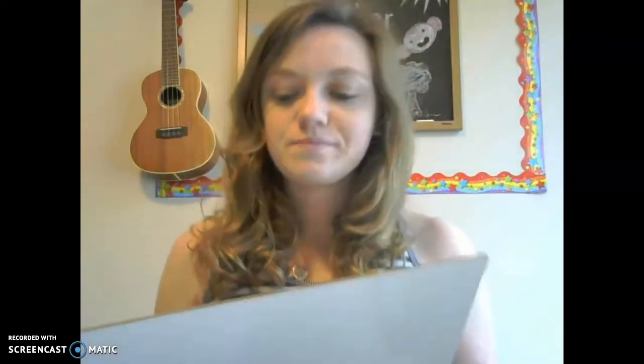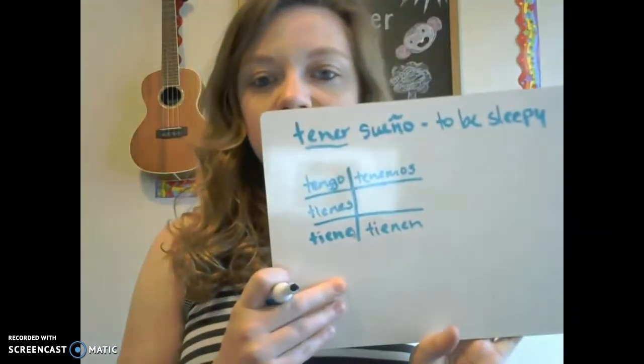One more example just to make sure everybody understands. Let's do tener sueño. Okay, tener sueño is to be tired or sleepy. Let's put sleepy. I think it's more sleepy. I'm always trying to specify to my husband there's a difference between sleepy and tired. For me, sleepy is I need a nap, and tired is I just don't want to move. Okay, tener sueño, to be sleepy.